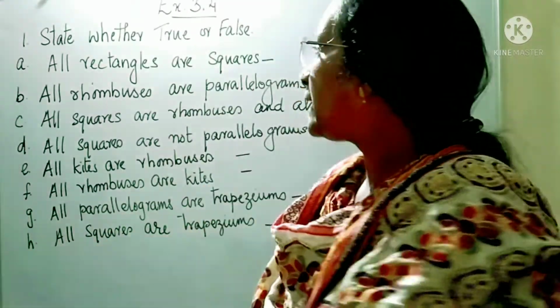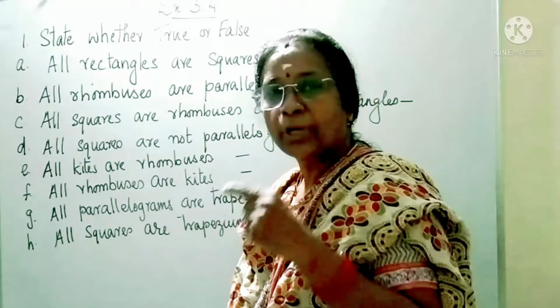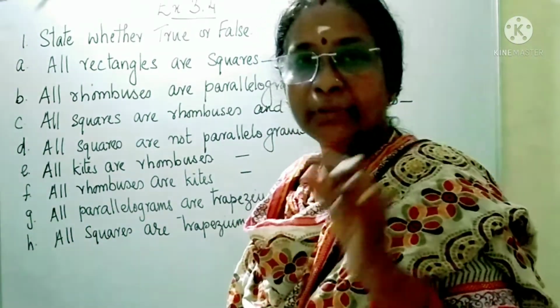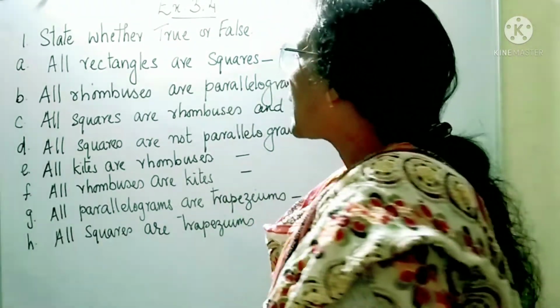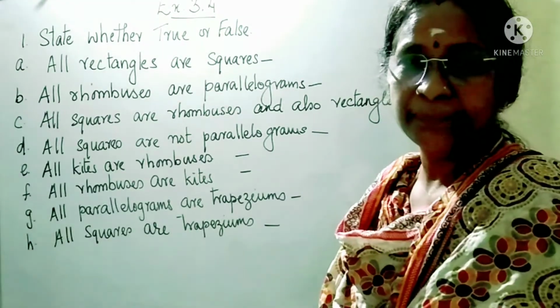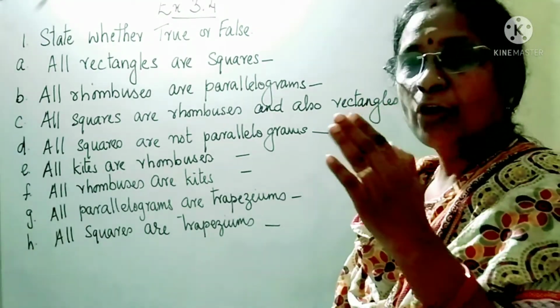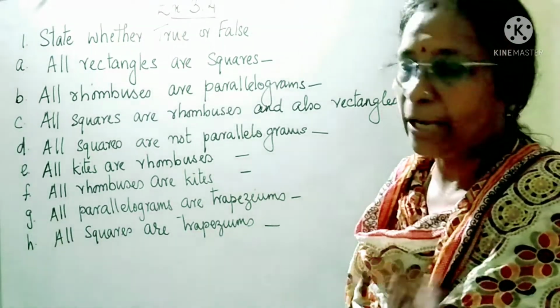The first question is, state whether true or false. You need to recall all the properties of the special quadrilaterals to write the answer. The first statement is, all rectangles are squares. What are the properties of squares? All the four sides should be equal.